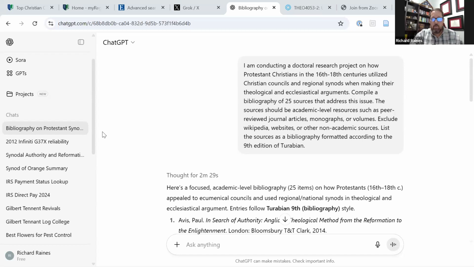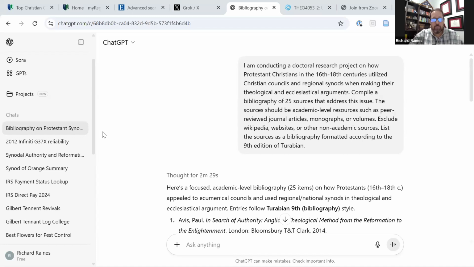So the reason that I like AI is because you can be very specific. You can exclude things, you can include things. And I like it better than search engines because where search engines will typically give you places to go to get your answers, AI skips that step and gives you the answers.